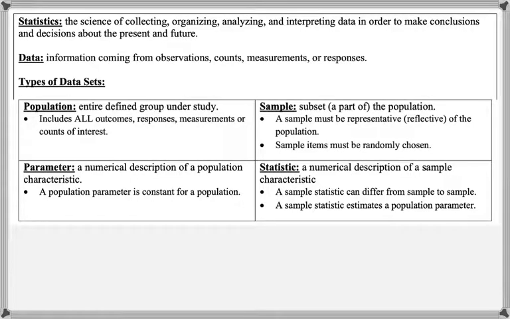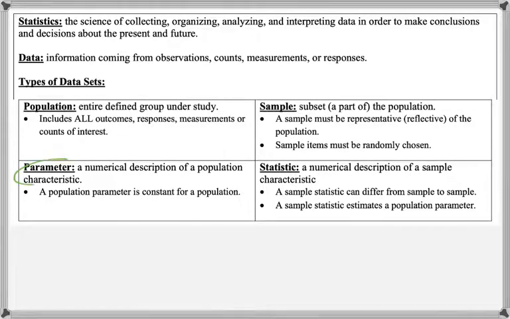Next, I want to talk about the difference between a parameter and a statistic. A parameter is a numerical description of a population characteristic, and a population parameter is constant for a population, whereas a statistic is a numerical description of a sample characteristic, and a sample statistic can differ from sample to sample, as well as a sample statistic estimates a true population parameter.